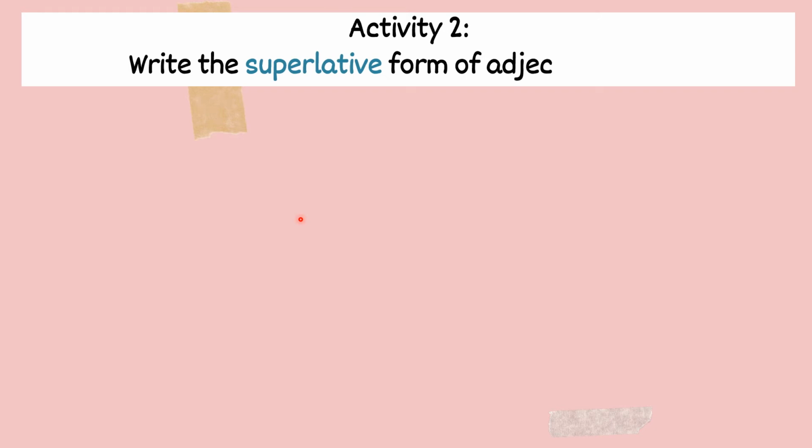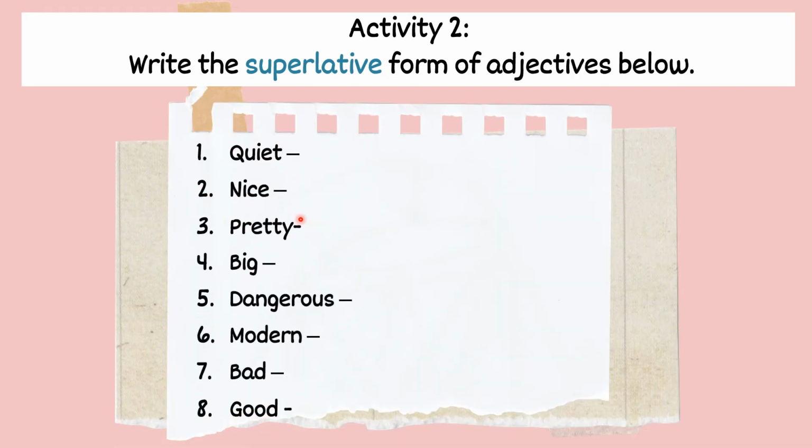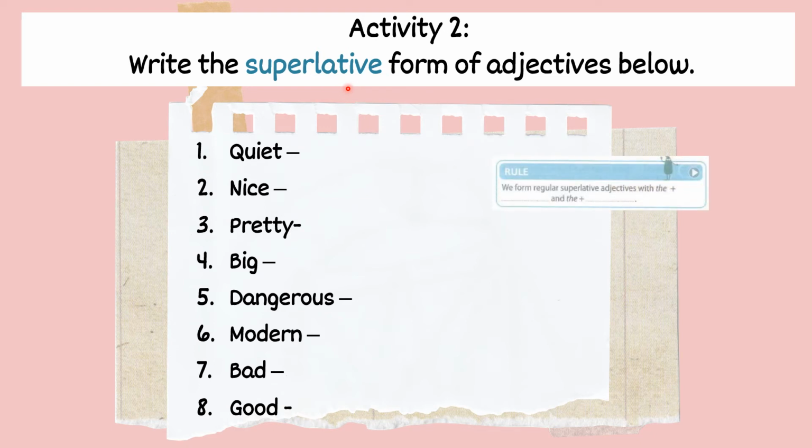So now, let's do activity 2. Write the superlative forms of adjective below. So previously, you have done comparative forms of the adjective below, right? So this time around, you need to write in superlative form. So let's look at the rules. Actually, the rule is almost the same lah, hampir serupa dengan comparative.